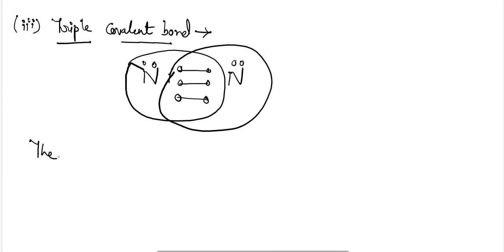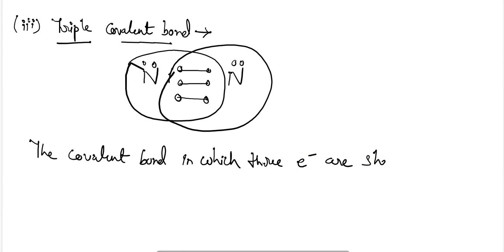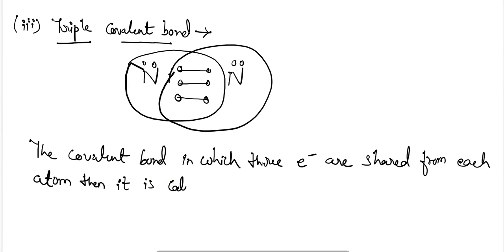So the definition of a triple covalent bond is: the covalent bond in which three electrons are shared from each atom is called a triple covalent bond.